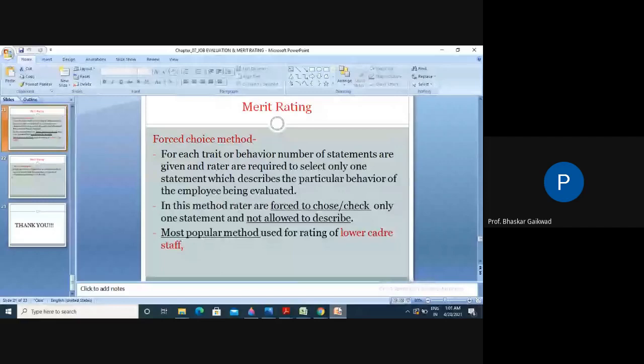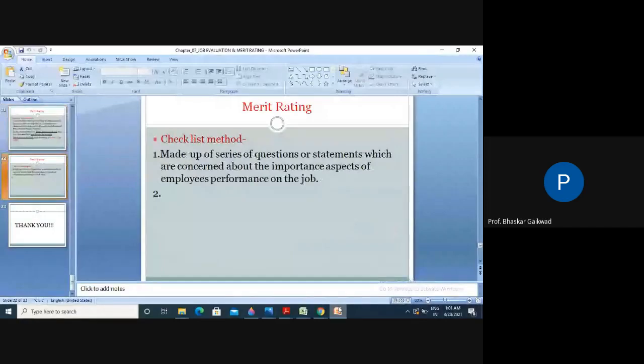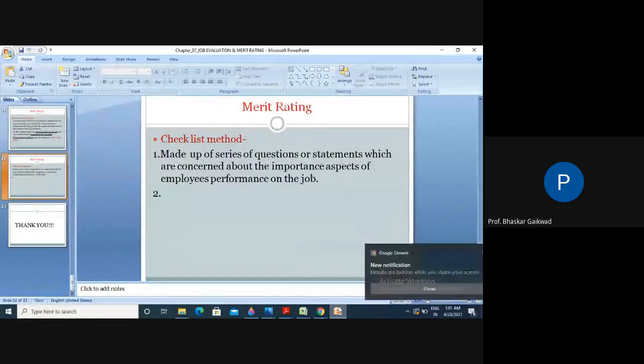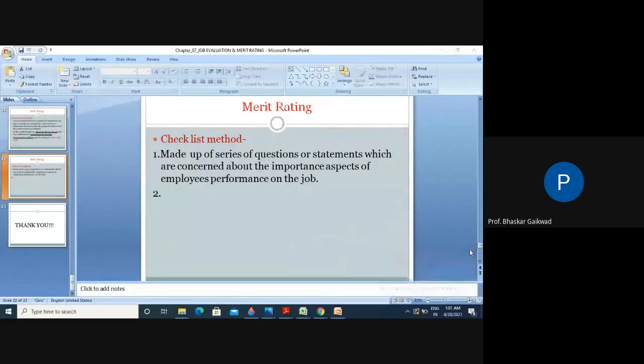And checklist methods are made up of a series of questionnaire statements which are concerned with the important aspects of employees' performance. So here we require question and answer types, and you can check them for the same. So this is about the checklist methods.